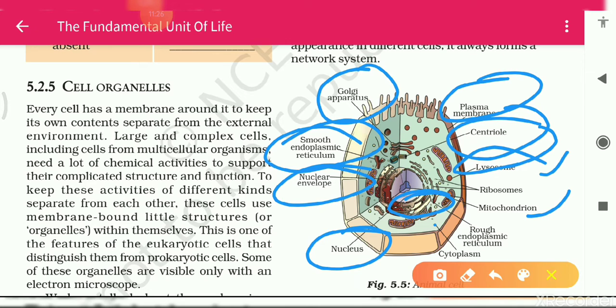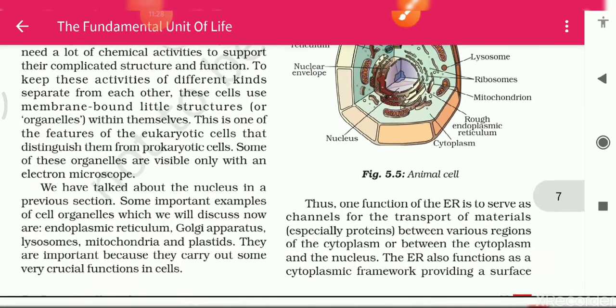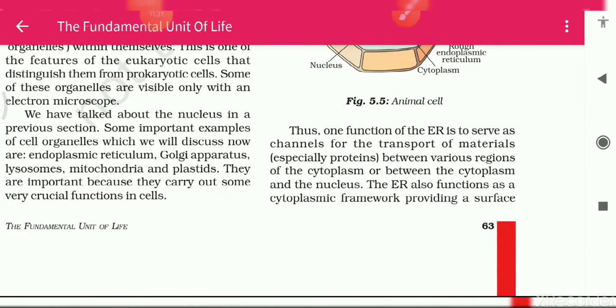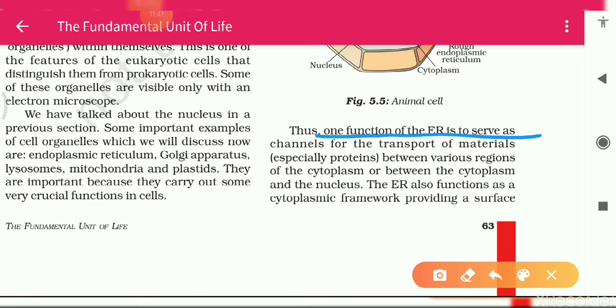Okay, now let's proceed to another line. Thus, one function of ER is to serve as a channel for the transport of materials. Students, I told you earlier also, the ER serves as a channel that helps in the transport of materials, especially proteins, and proteins are made by which one?